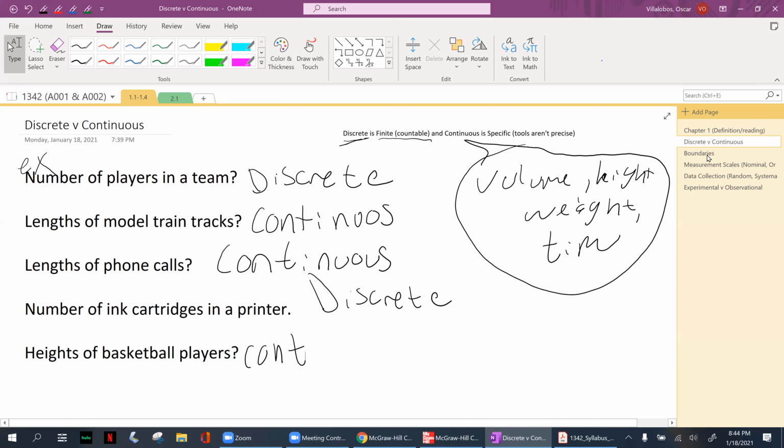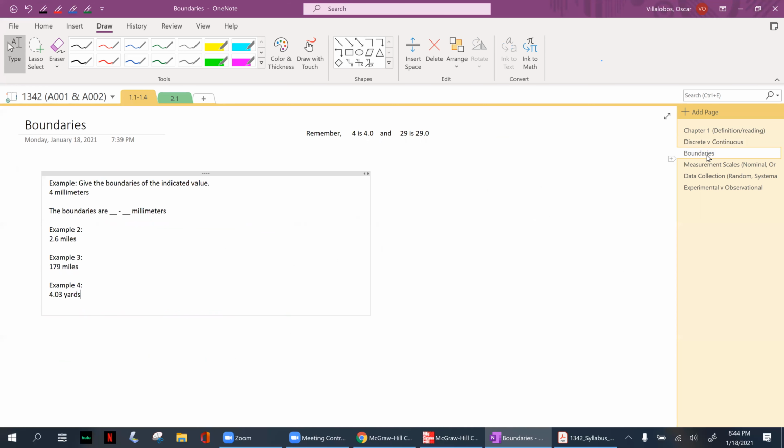Go ahead and move on. For chapter one, the only numerical part is going to be this section here, where you're going to be asked to give the boundaries of numbers. You're going to be given a number and you have to give a boundary for it. One thing to remember is if you see the number 4, technically that is 4.0. It wouldn't be 40.